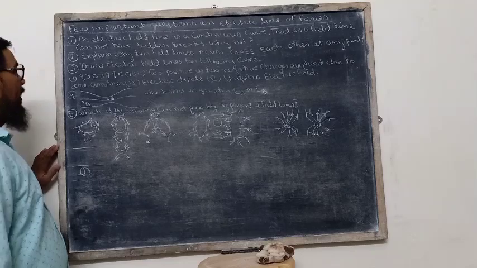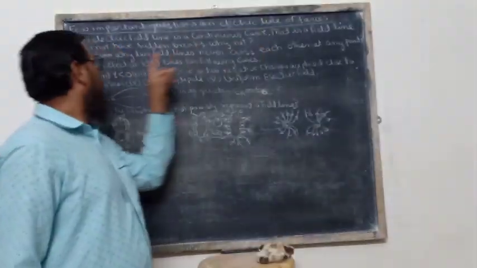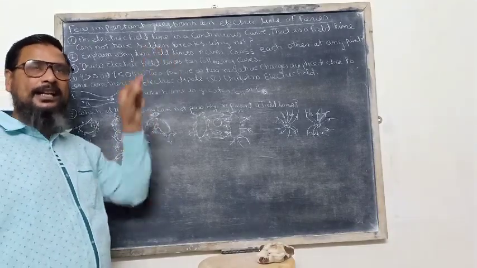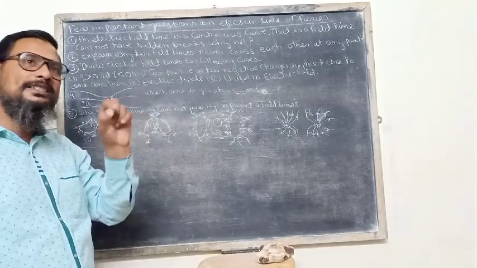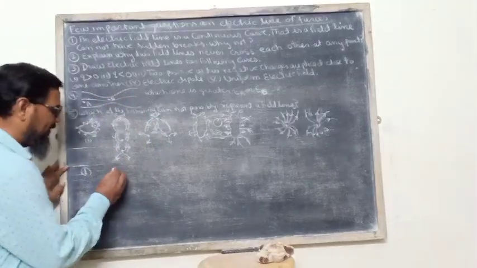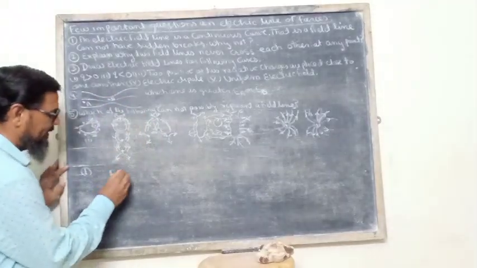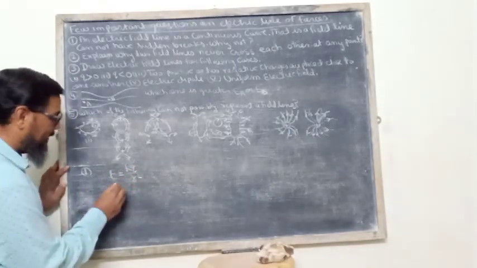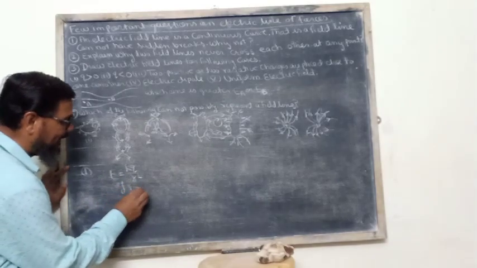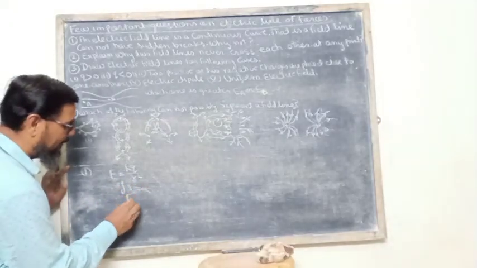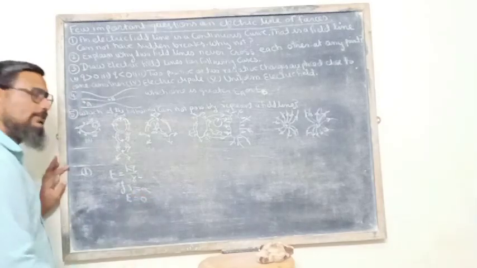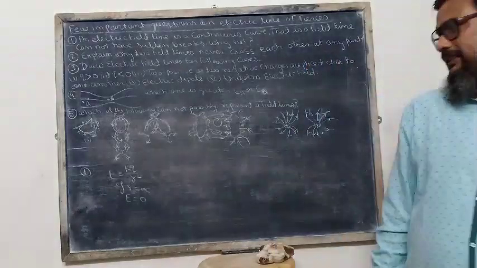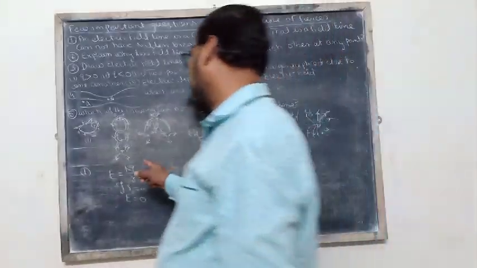We know that if an electric field line has a sudden break, that means at a finite distance the electric field intensity must be zero. And we know that electric field intensity at a certain distance is E equal to kq upon r square. If r is infinite, then E will be zero. This is one possible way that electric field intensity is zero, and the second possible way is q equal to zero.